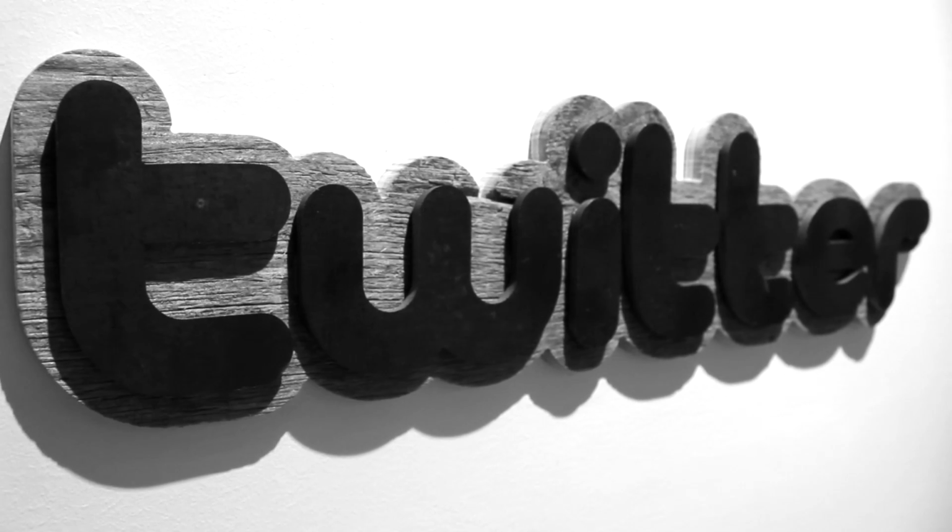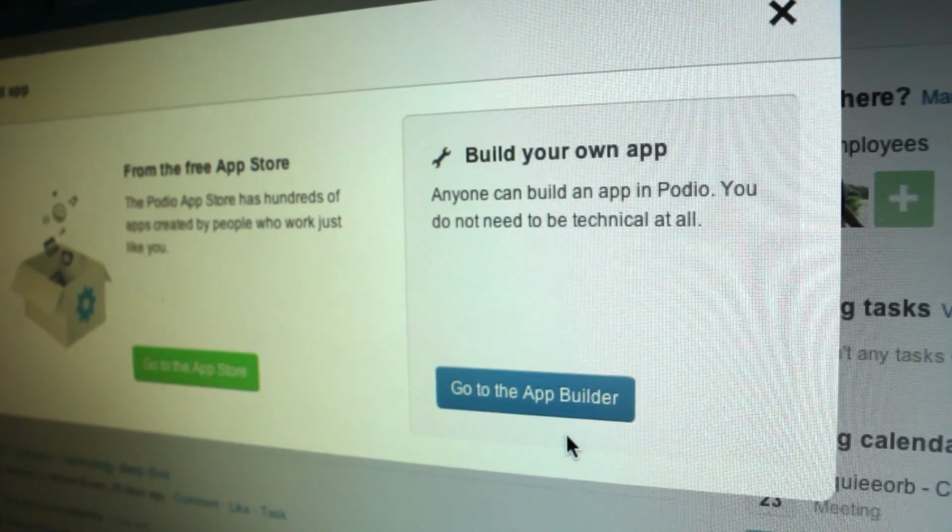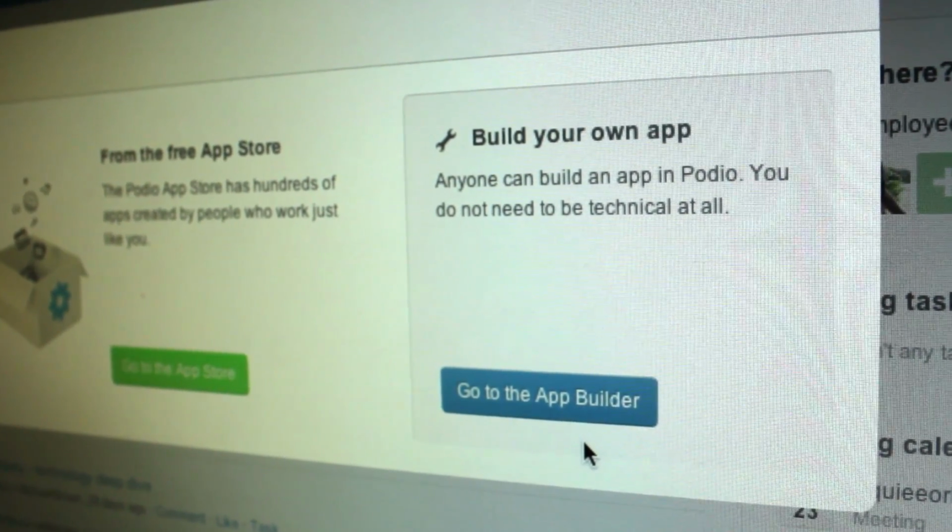I wanted to systematize our process of sourcing companies, reviewing companies, and figuring out if we're going to pursue them for acquisition. But I'm an impatient guy, and I didn't want to wait months to work with some engineering consultant to go through some major process. My friend knew of Podio, and what was unique about Podio is my friend described it, and sure enough, though I was skeptical that I would be able to build this deal log, which is what we call it, I was able to do it in 5 or 10 minutes.